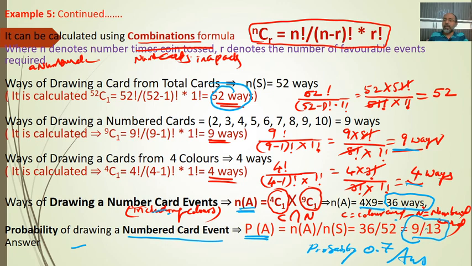You can leave it as 9 by 13, there is no problem. If you use your calculator, 9 by 13 is also about 0.7.